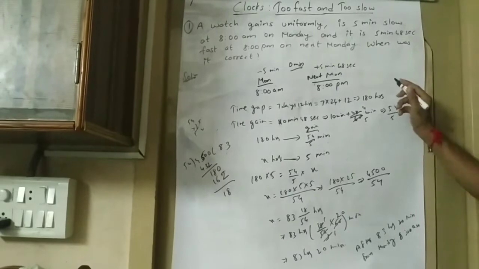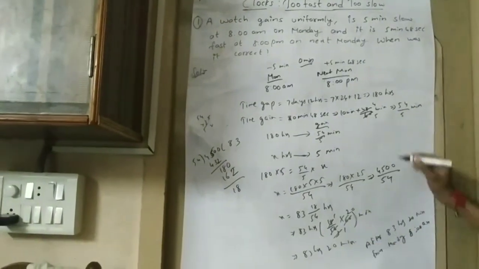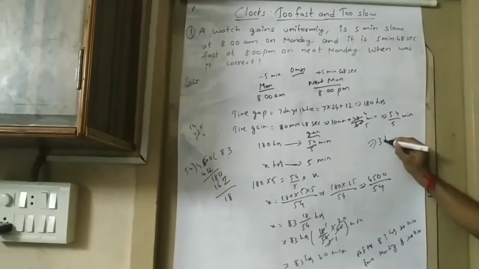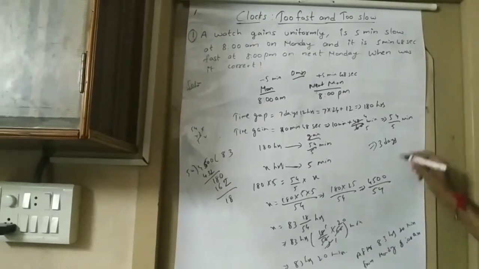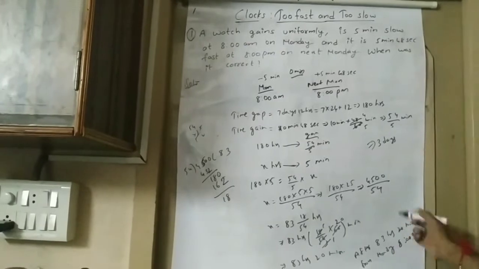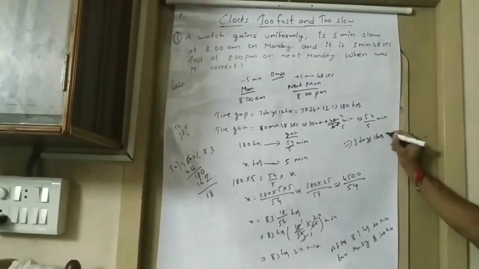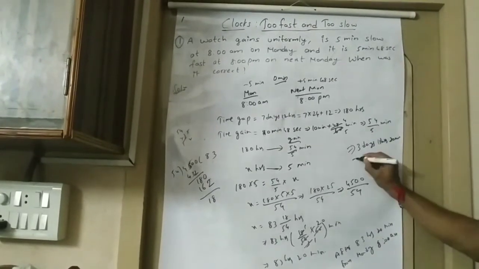It will show correct time. So after 83 hours means that is 3 days, and 3 days means 72 hours. 83 minus 72, 11 hours. After 3 days, 11 hours, 20 minutes, it will show correct time.